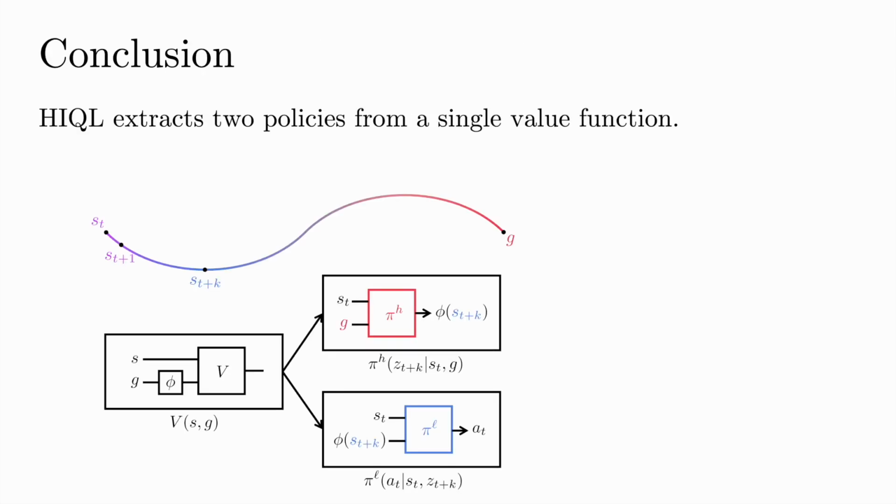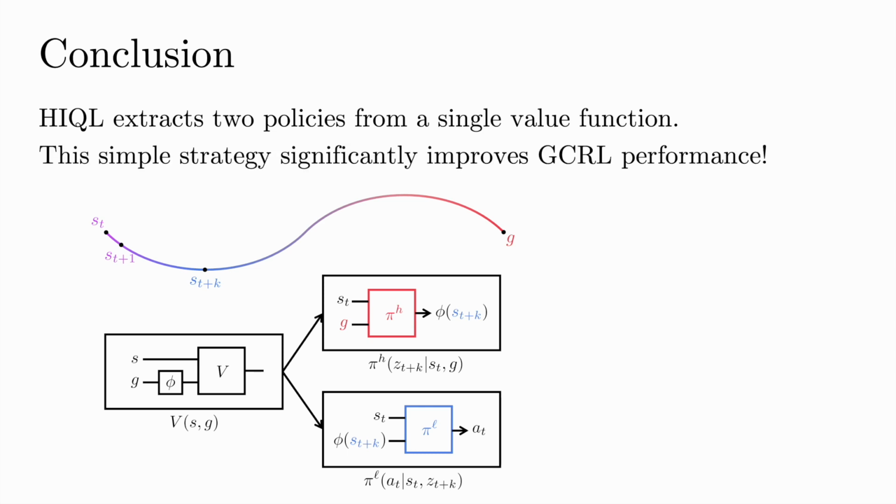To summarize, HIQL uses the simple idea of extracting two policies from the same value function, which we show significantly improves